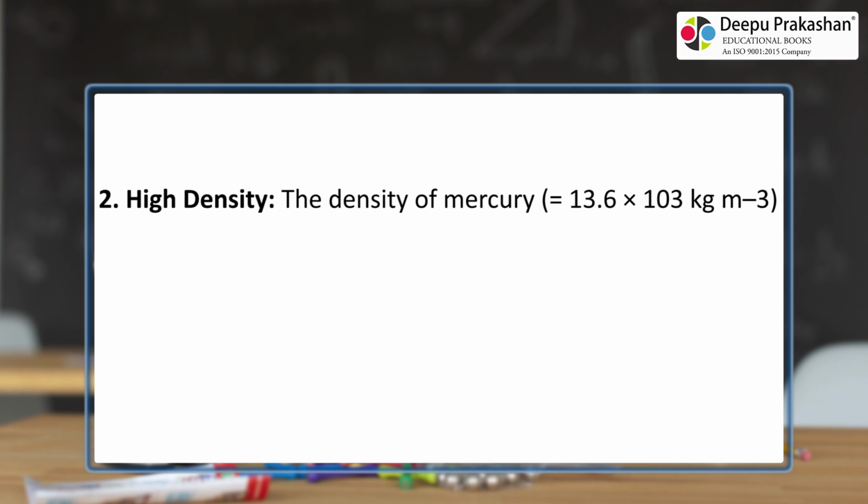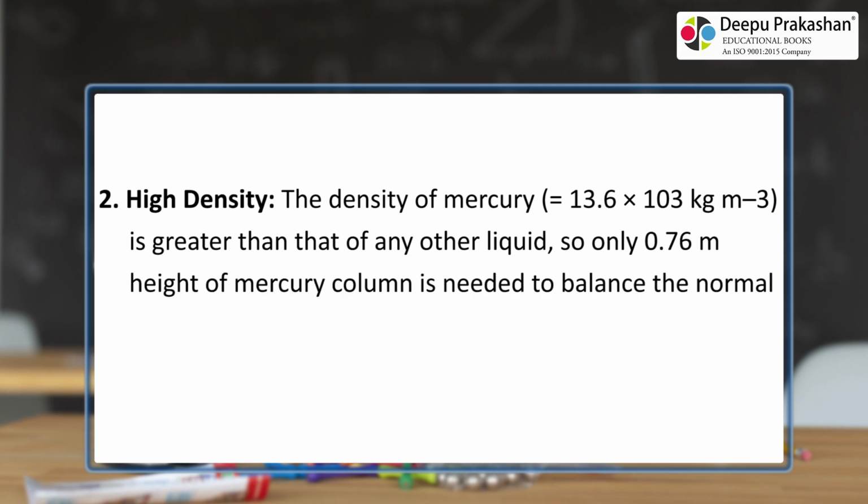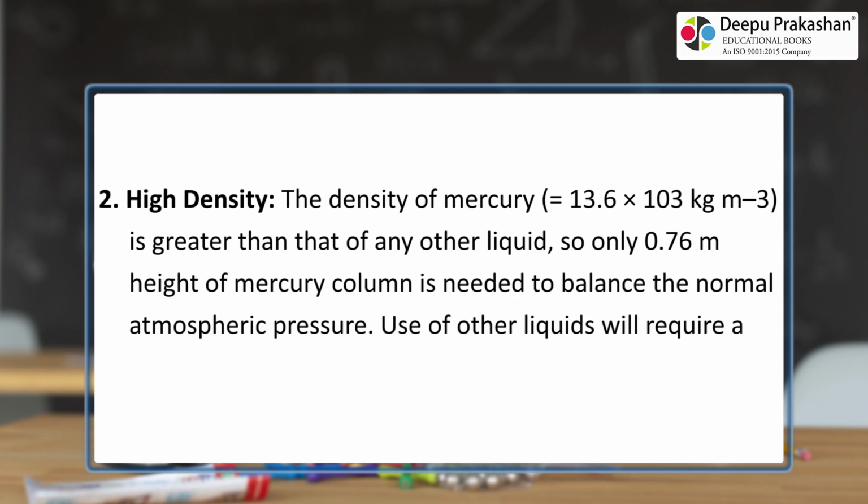High density. The density of mercury, equal to 13.6 × 10³ kg/m³, is greater than that of any other liquid, so only 0.76 m height of mercury column is needed to balance the normal atmospheric pressure. Use of other liquids will require a much longer tube.